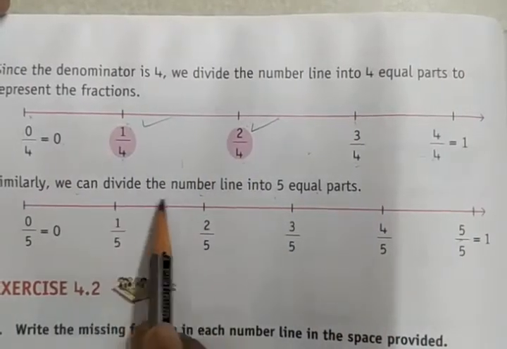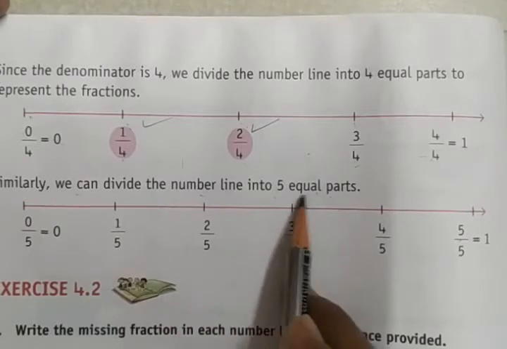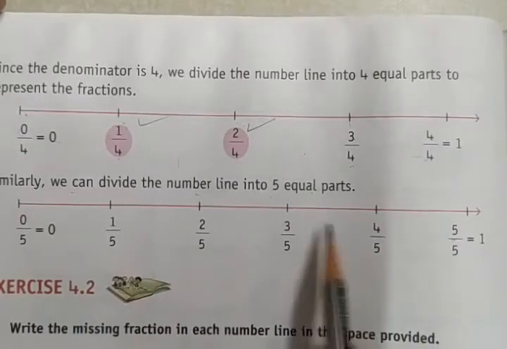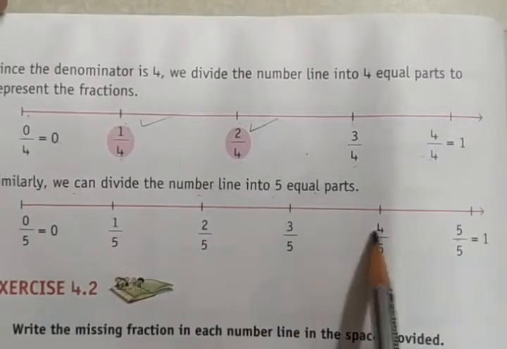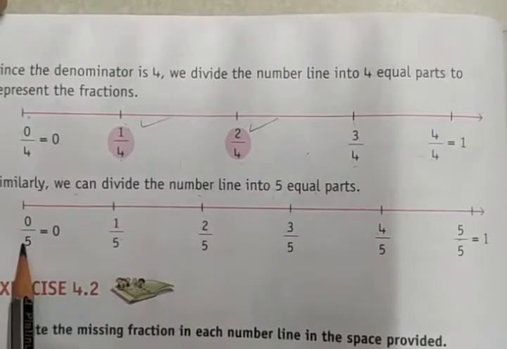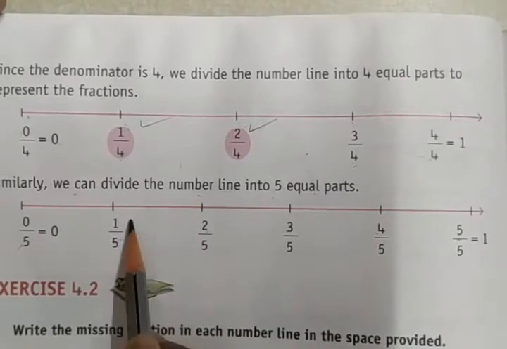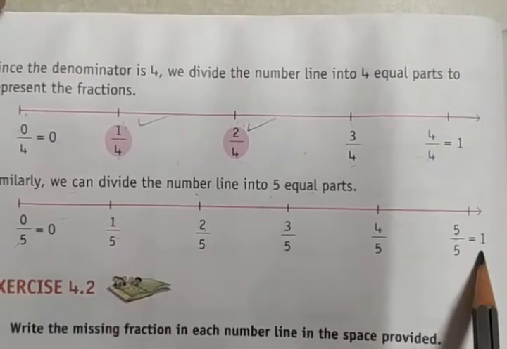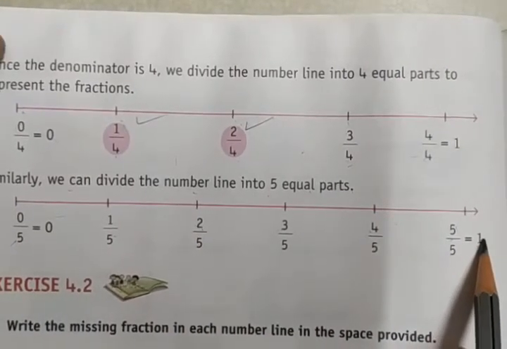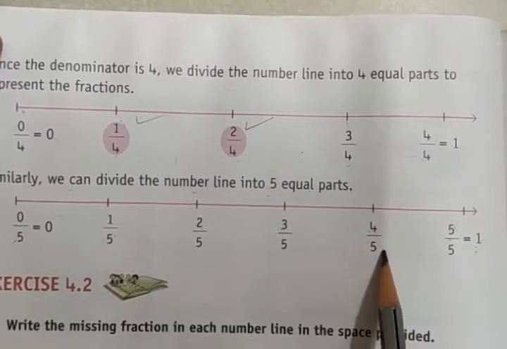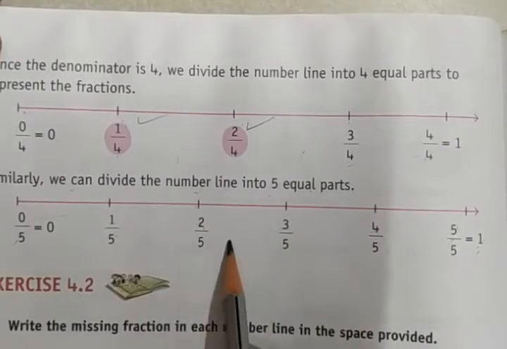Similarly, we can divide the number line into 5 equal parts: 1 part, 2 parts, 3 parts, 4 parts, 5 parts. So 5 by 5 is 1. This is 4 by 5, then 3 by 5, 2 by 5, and 1 by 5.